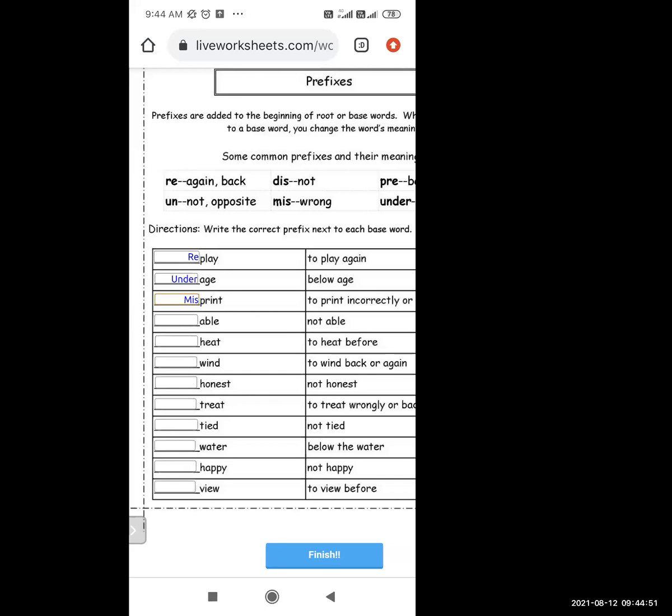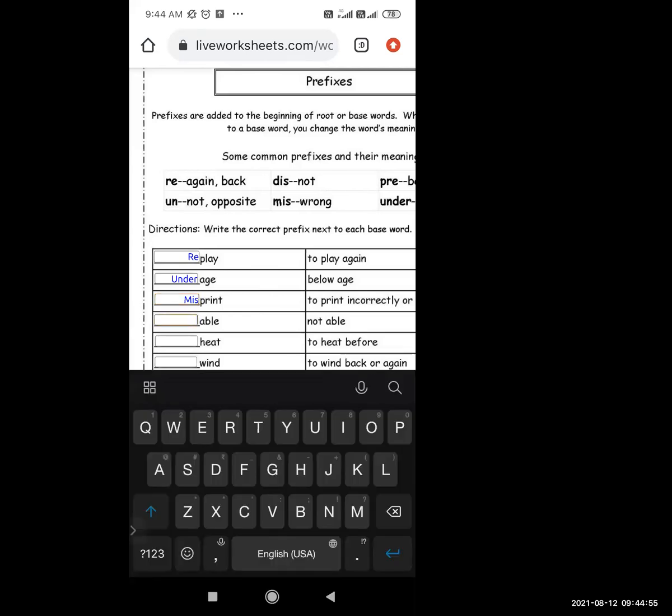Like the disabled people or unable to do something. So what should I write over here? You finally want to say that un, right? Yes, teacher. Unable. Now next.